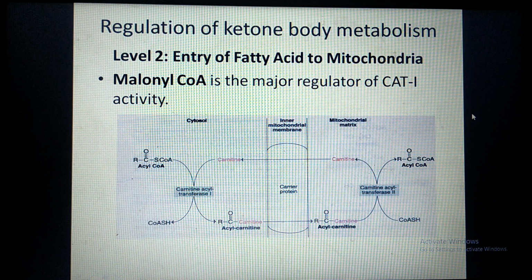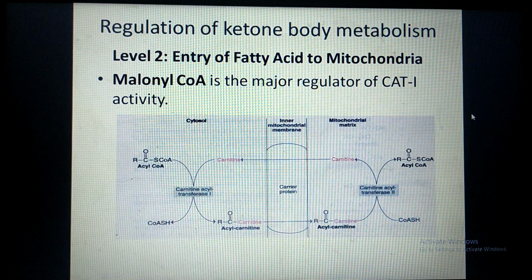Now this carnitine acyl transferase 1 is under the control of malonyl CoA. Malonyl CoA is the allosteric inhibitor of carnitine acyl transferase 1. Insulin increases the synthesis of malonyl CoA. This malonyl CoA allosterically inhibits carnitine acyl transferase 1 so that the fatty acid does not enter the mitochondria and is not available for beta oxidation.